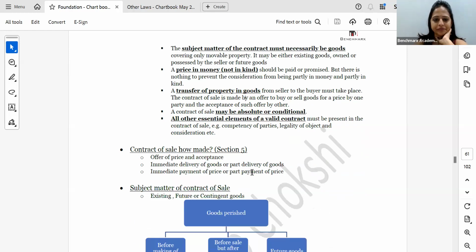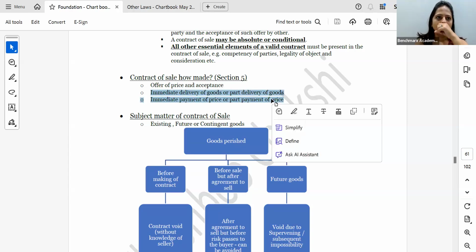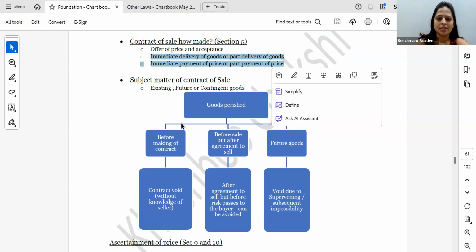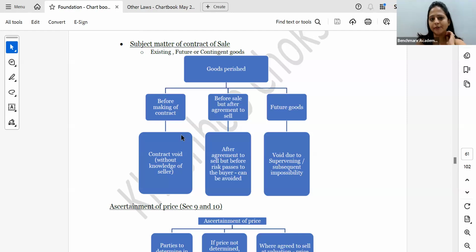ठीक है. Now, contract of sale कैसे बना? Offer of price and acceptance, immediate delivery of goods or part delivery of goods, immediate payment of price or part payment of price, not very relevant. Now coming to subject matter of contract of sale. Again, this part is quite important.